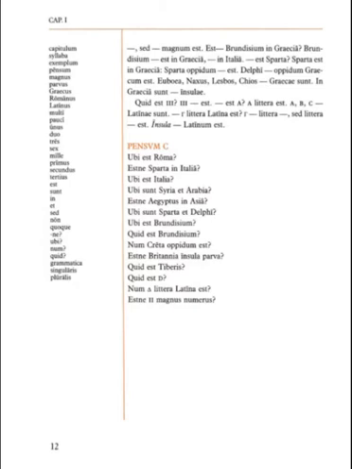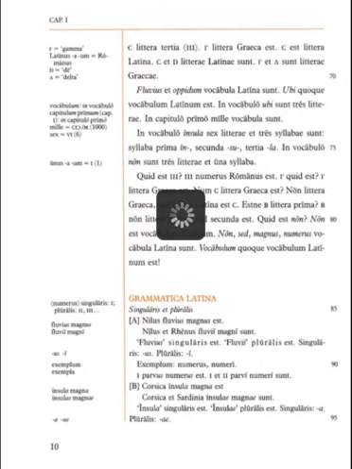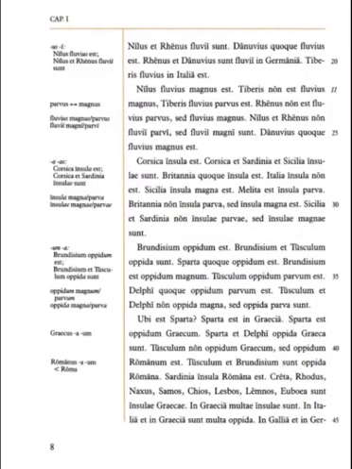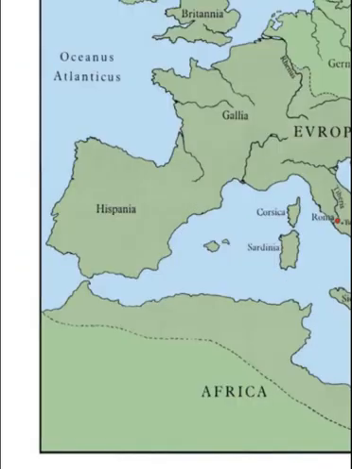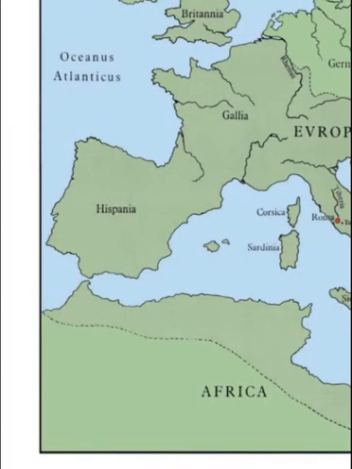Okay, so let's try to go through these. So ubi est Roma. How do we figure out that question? Well, what does it mean? Where is Rome? Let's go back to the beginning of the chapter. We're waiting for this to load. So where is Rome on this map? Sorry about the whole Kindle reader for the map, but unfortunately this is what we have to work with.